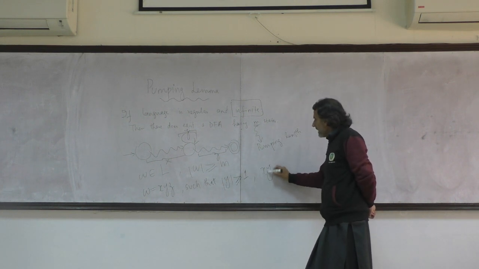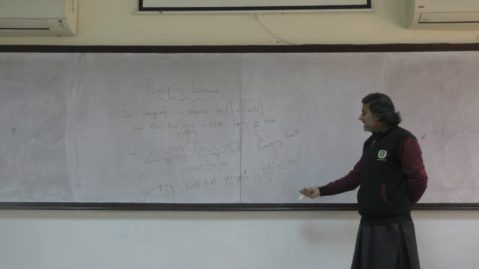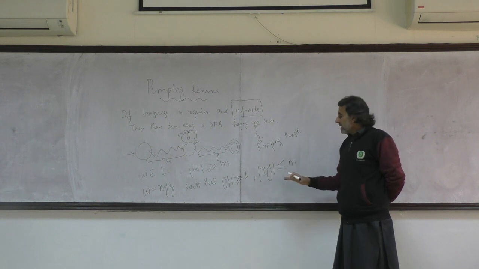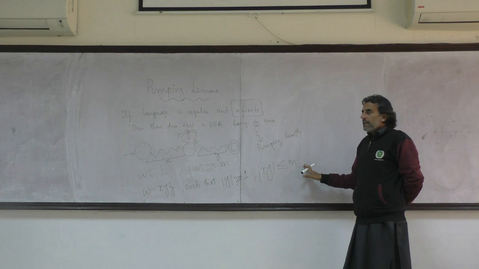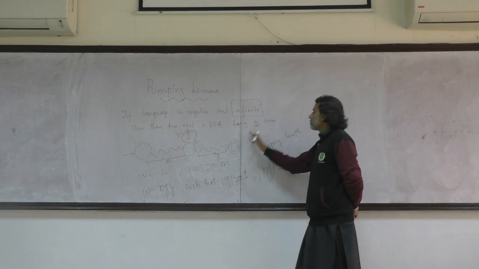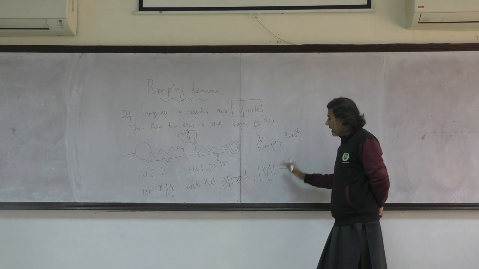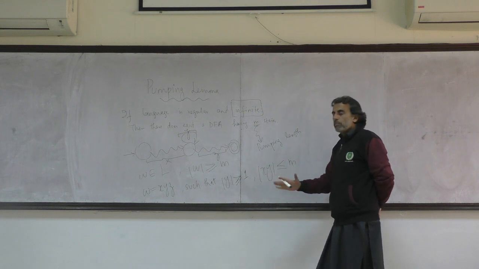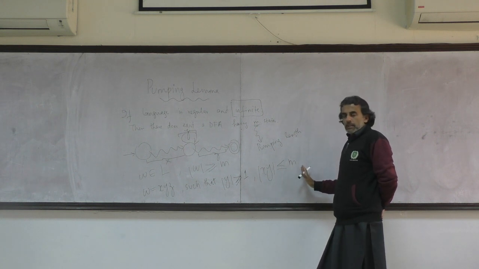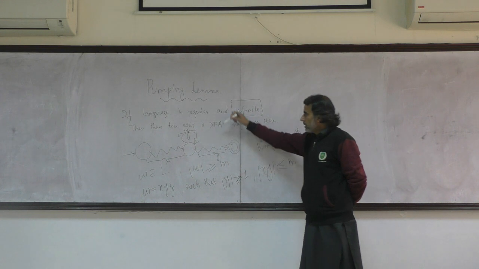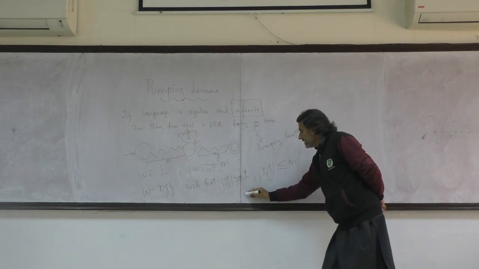Plus, the combined length of X and Y cannot be more than m. The reason this statement makes sense is that if you imagine the opposite, that X and Y combined can be beyond m, that essentially means that my loop will be outside the DFA. It does not make any sense. So that's why I cannot assume any X and Y combined having more than m length.